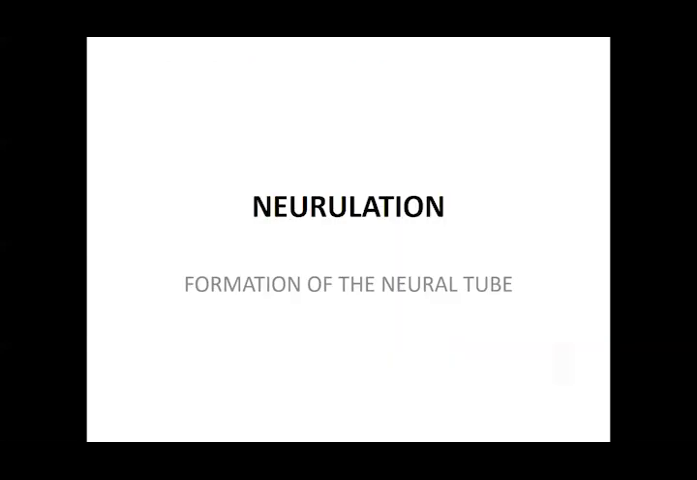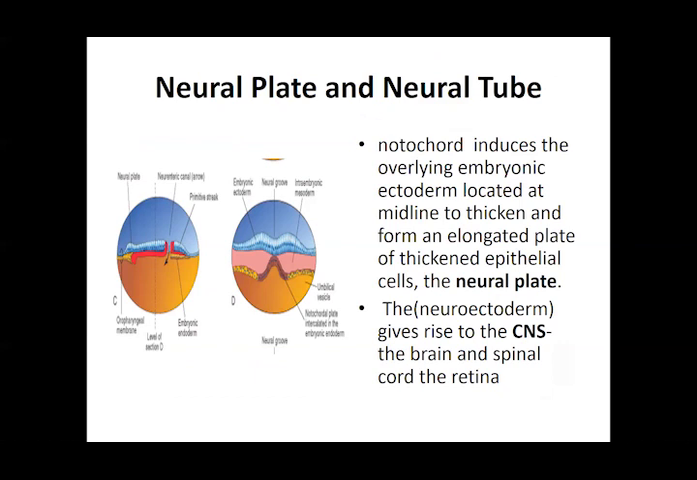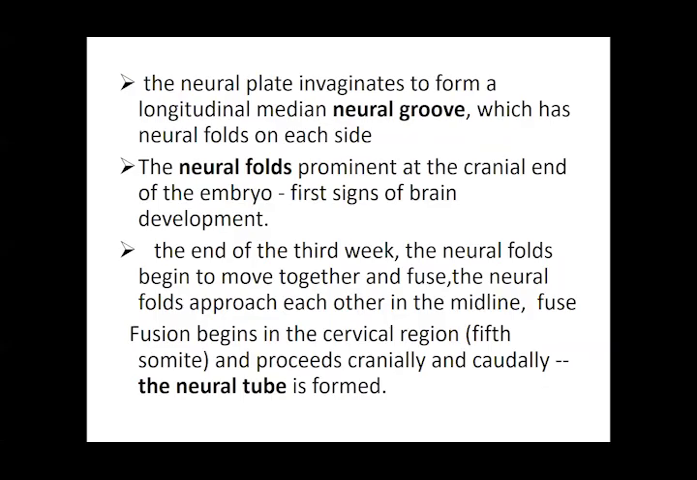Then neurulation occurs in the third week, that is the formation of the neural tube. Neural plate is first formed, and then we have the formation of the neural tube, then the neuropores. These are in communication. This dark blue is your amniotic cavity, and this tube is still open, and its communication is there with the amniotic cavity until it is closed. Then we form these neuropores.